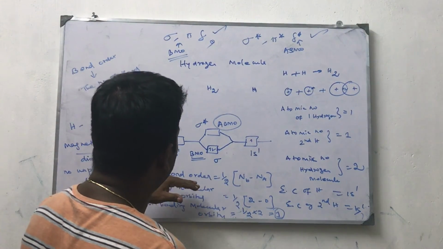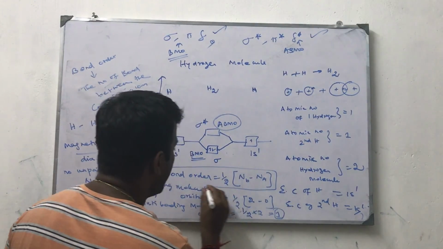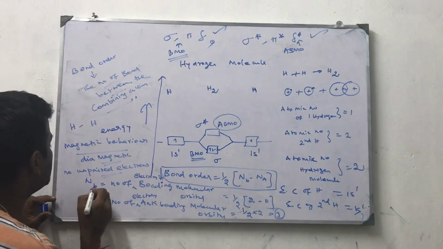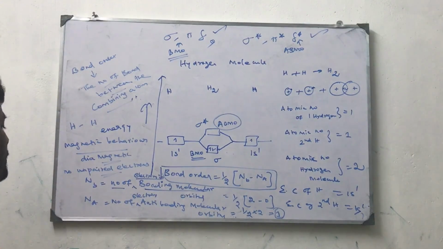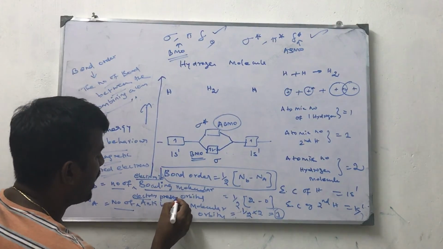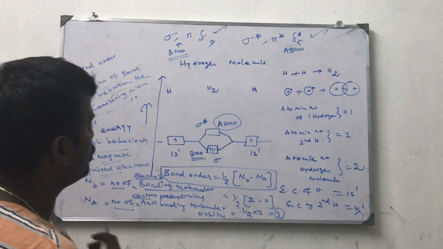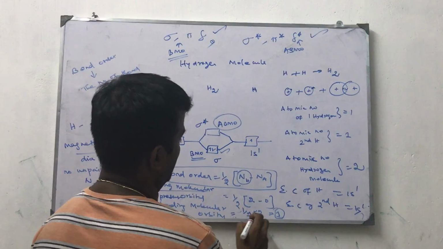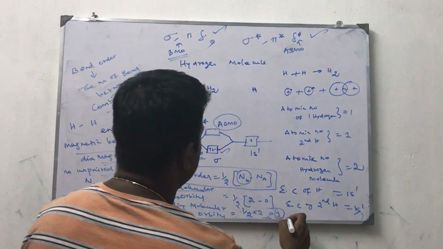So now I am going to tell what bond order is. Bond order has a very important formula: half into Nb minus Na. What is Nb? Nb means the number of electrons present in the bonding molecular orbital. Na means the number of electrons present in the anti-bonding molecular orbital. So now I am going to use the formula. Half into Nb, bonding orbital 2 electrons, anti-bonding orbital no electrons. So half into 2 is equal to 1. This is the bond order.